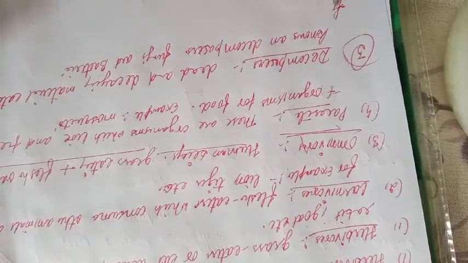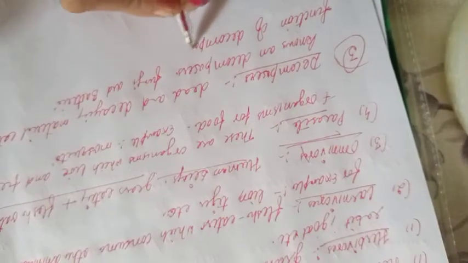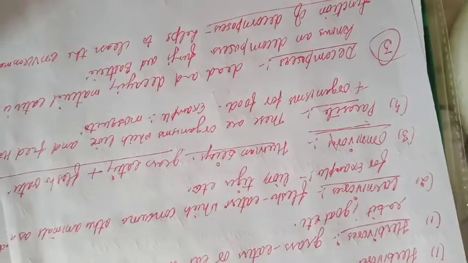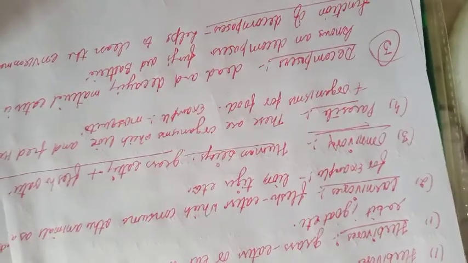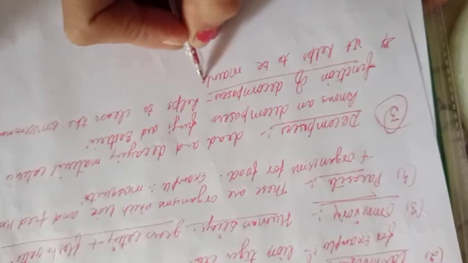Now the function of decomposers. What function is done by decomposers? Decomposers help to clean the environment, because they eat dead and decaying material. That's why they help to clean the environment. The second function is they help to maintain the fertility of the soil.